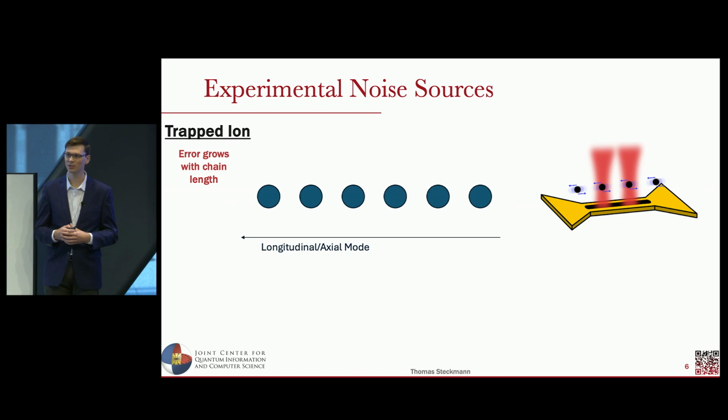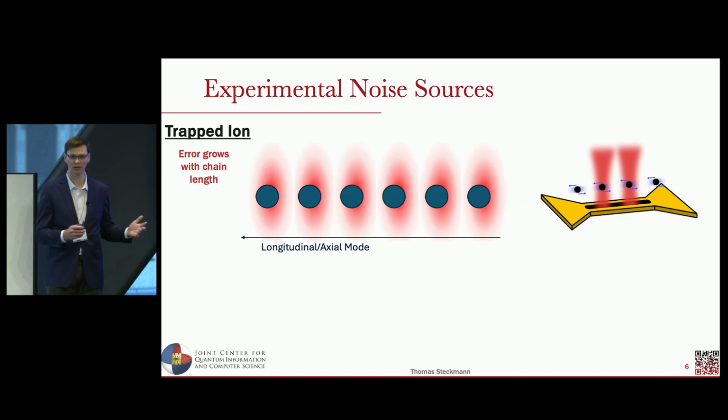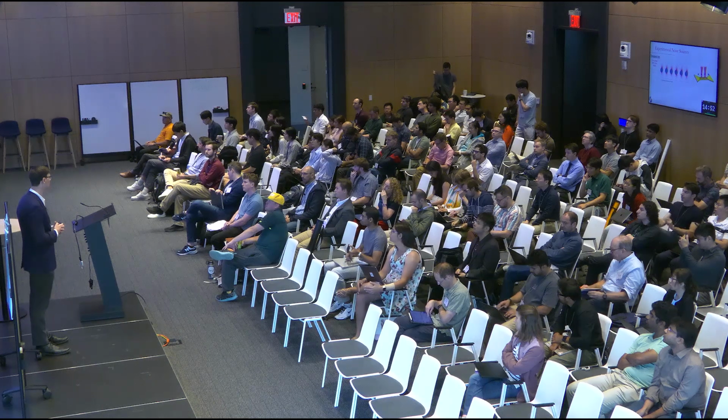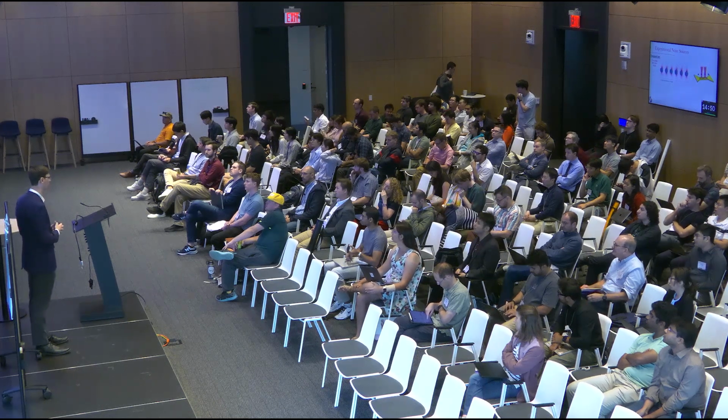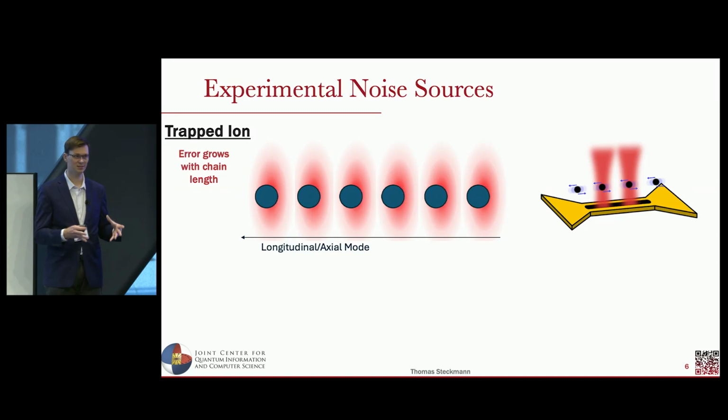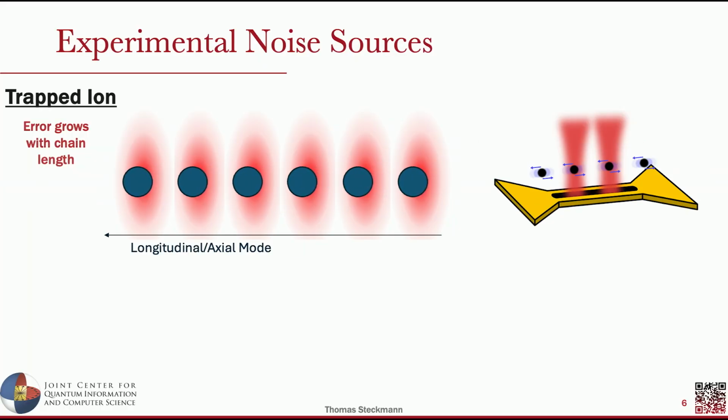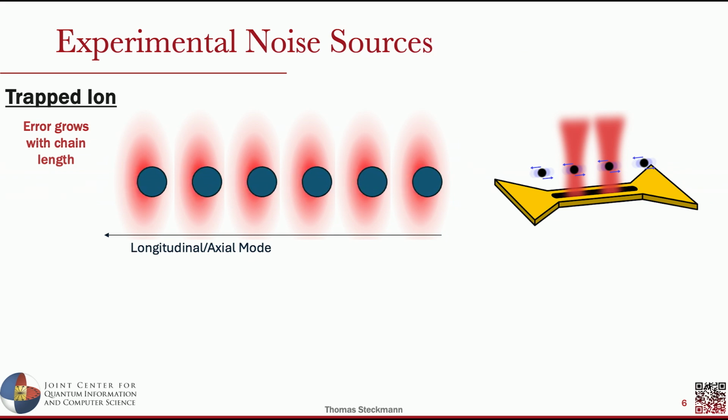However, there are these axial side-to-side oscillations, in particular the center of mass long oscillation back and forth, which is particularly susceptible to low-frequency noise and charge fluctuations on the surface of the trap. When you address these ions with a tightly focused beam, it causes them to sample a different effective Rabi frequency over the dynamics of your experiment. And so the effective Rabi frequency depends on the thermal occupation number of this axial center of mass mode.